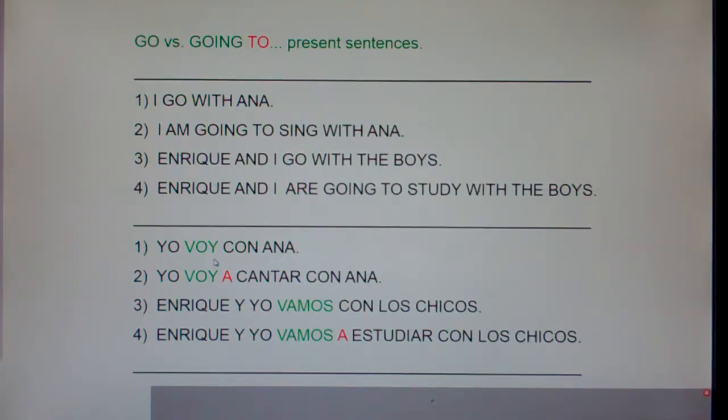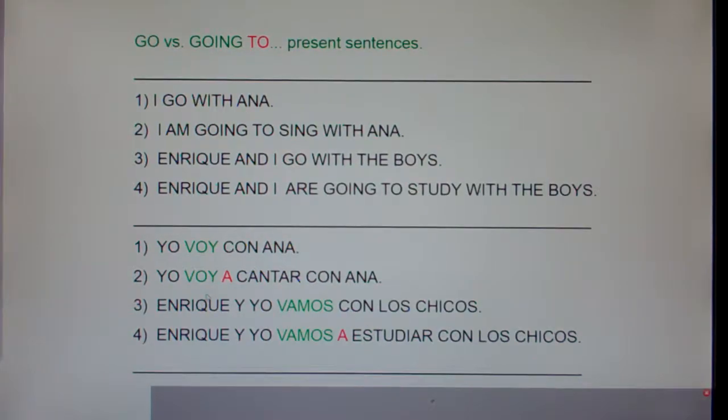Remember, if a verb is real common, or a form of the verb is real common, it becomes irregular because it kind of gets worn out. So I go with Ana. Now some of you are thinking, I don't know with. Sure you do. Con. Say pasta con broccoli. Everybody. Pasta con broccoli. Pasta with broccoli. Now say chile con carne. Chile con carne. Chili with meat. So con is with.